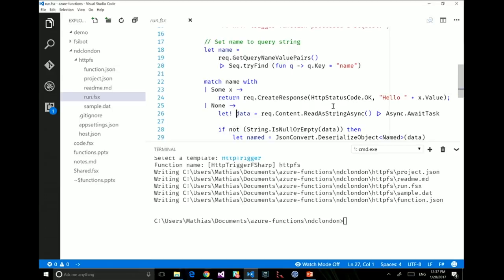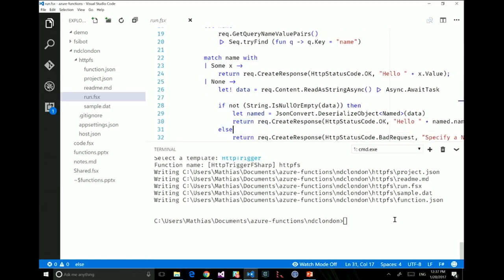Can I run it locally? I can. The way I would do that is I would say func run. I'm going to say which function I want to run. That would be HTTPFS. I'm going to say C because it's from the command line. And here I'm going to hope that this works out. I'm going to craft carefully by hand, hipster style, a message for this function. So this is going to have name. Hopefully I'm not doing typos. And I'm going to pass a name, which is going to be, let's say, London. And I'm going to send it to my function.